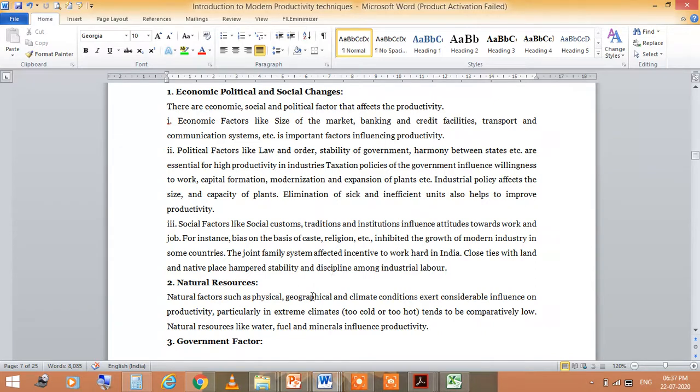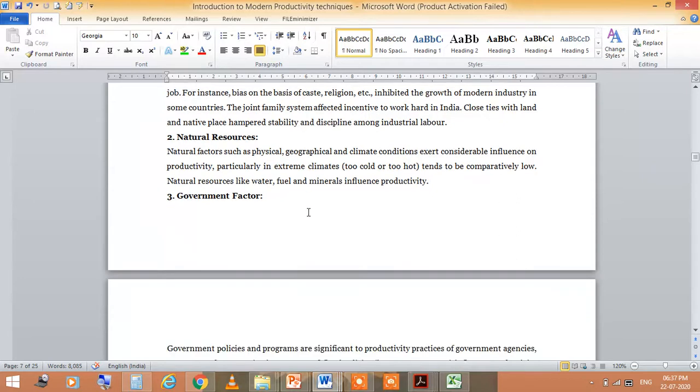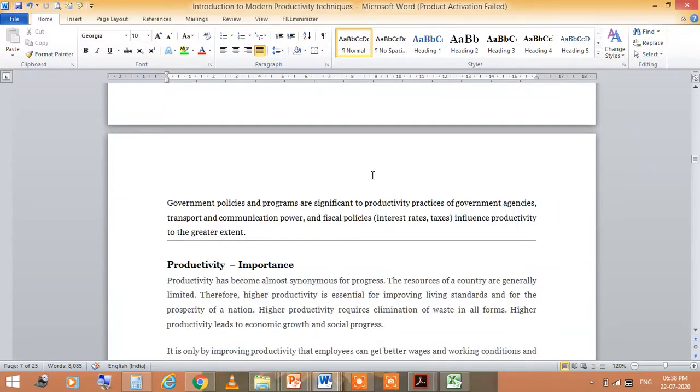And the second one is the natural resources. In the natural resources, there are some psychological, geographical and climate conditions, and there are the government factors.